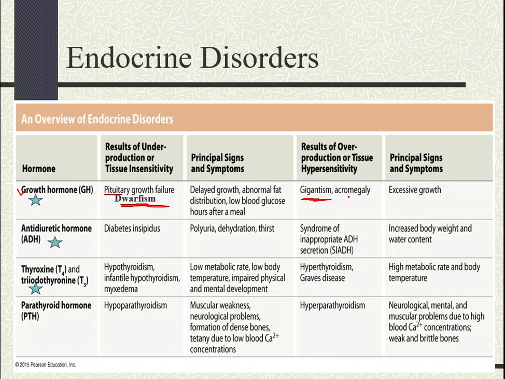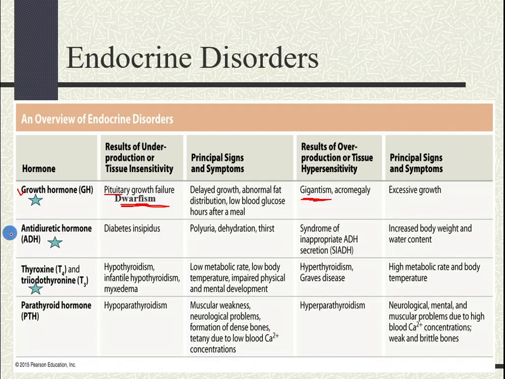Now, acromegaly is also due to the hypersecretion of growth hormone, but during the adult years. Okay, it occurs after the epiphyseal growth plates have closed. It leads to the enlargement of bones within the face, the hands, and the feet. So basically, we're not seeing an abnormal lengthening of the bones. No, rather, we are seeing a thickening of the bones within the face, the hands, and the feet.